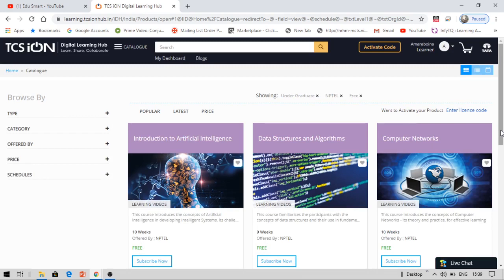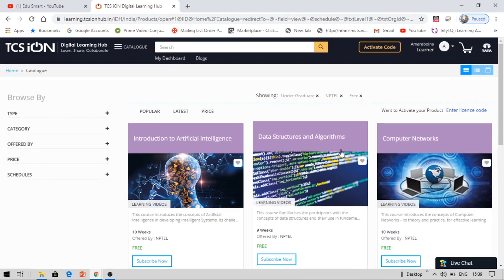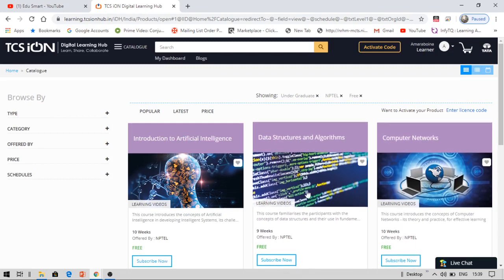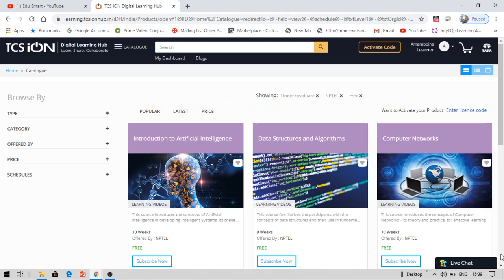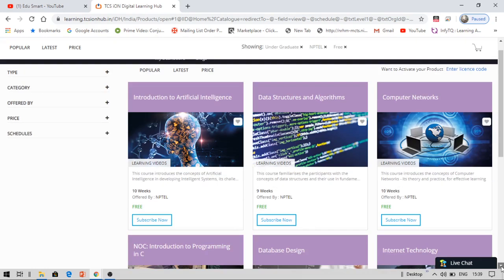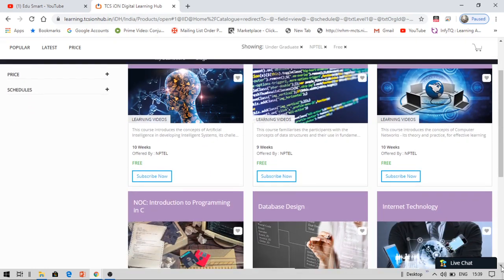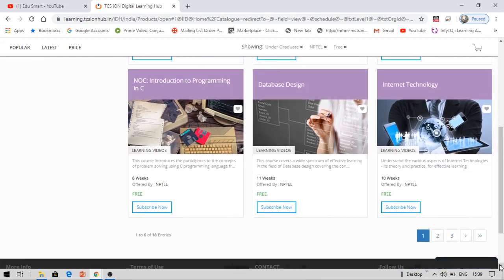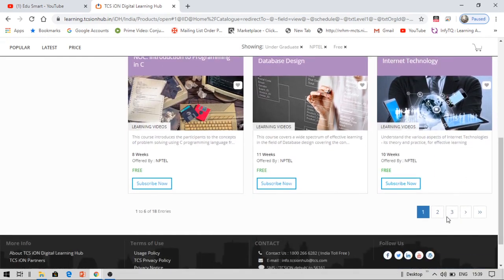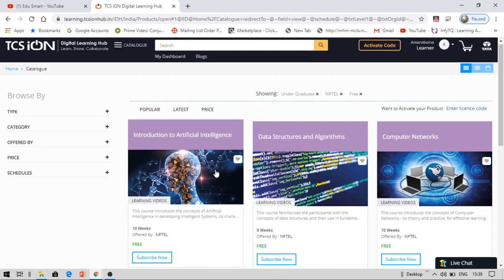The set of courses are artificial intelligence, data structures and algorithms. I would rate this course because I love data structures and algorithms. I hope you will also do the same. In artificial intelligence, database design, graph theory, there are many more courses you can check out here. You can see right here there were many other sets, 1, 2, 3, available. You can check the courses. Let me click on this.